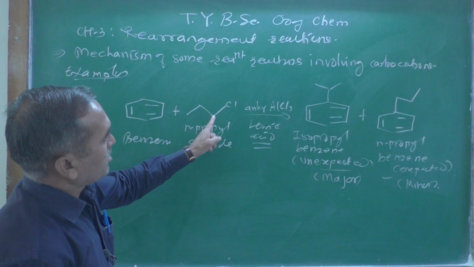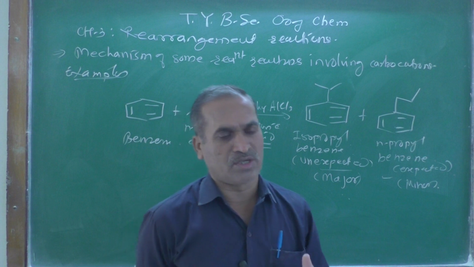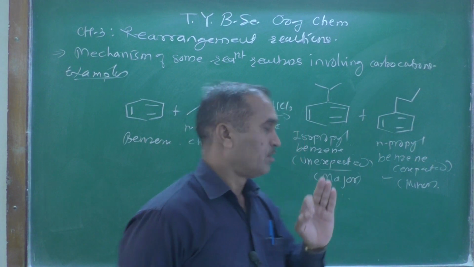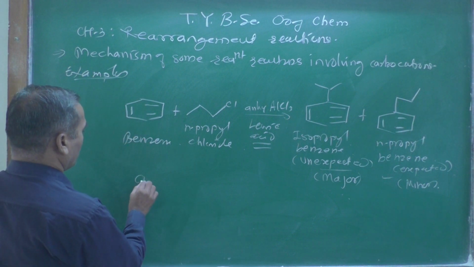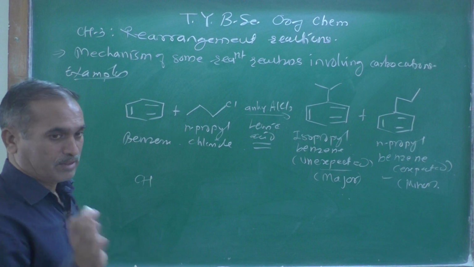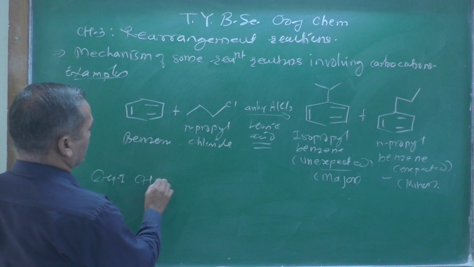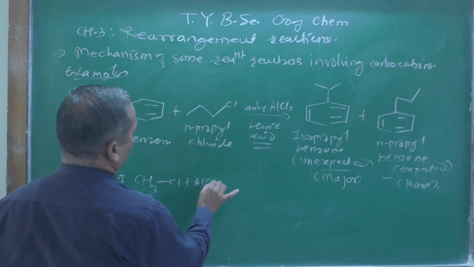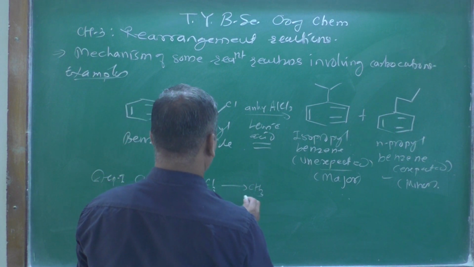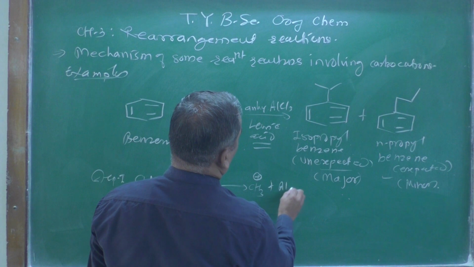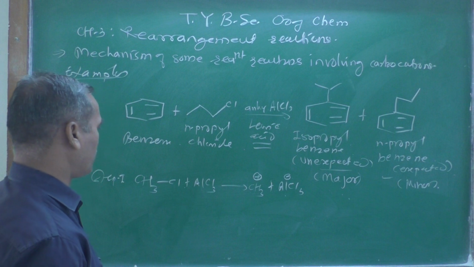In this case, the anhydrous AlCl3 first reacts with the alkyl halide. If you remember the Friedel-Crafts alkylation reaction, in step number 1, what is happening there? CH3Cl plus AlCl3, the reaction takes place, and we are going to get CH3 positive charge plus AlCl4 minus. This is a Lewis base, and this is the electrophile generated over there.